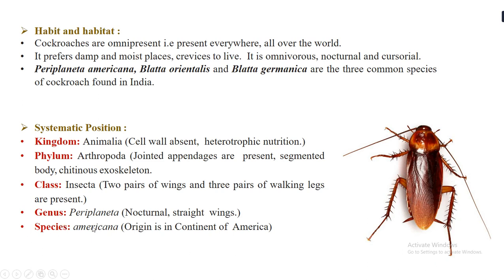Genus is Periplaneta, because they are nocturnal, showing activity during night time, and they have straight wings. Species is americana because they originated from the continent of America. So students, habit and habitat and systematic position is the first part which is evaluative for this year. The questions will come on the habit and habitat of cockroach and the systematic position.